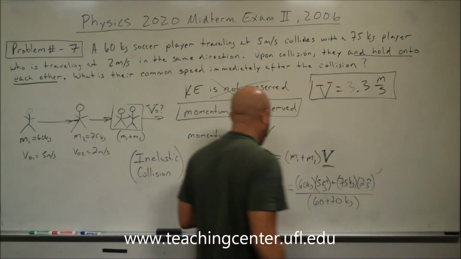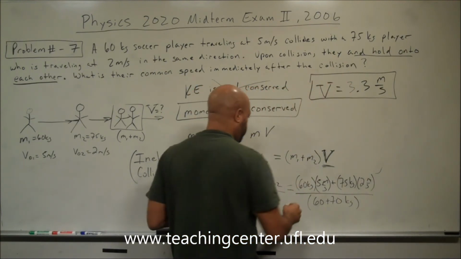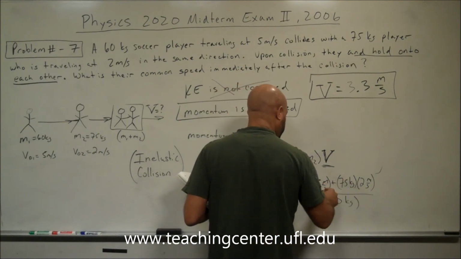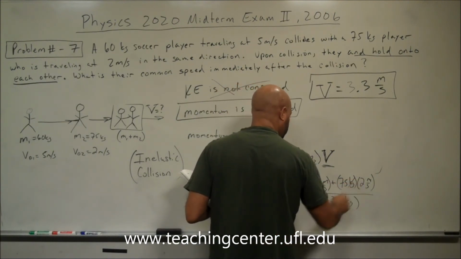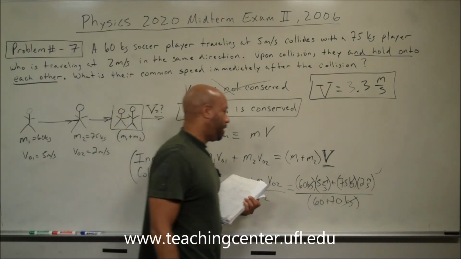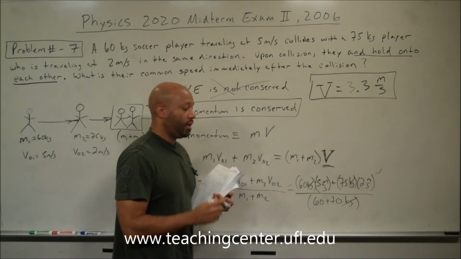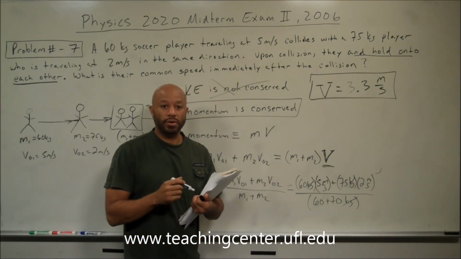We get meters per second because we have units of kilograms on the top, which cancel out with kilograms on the bottom, and so we're just left with meters per second. And that is the solution to the problem.